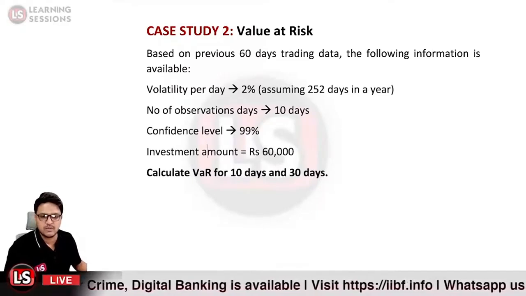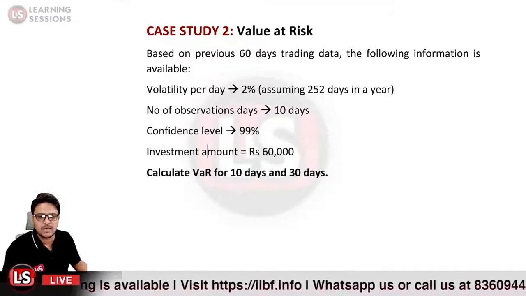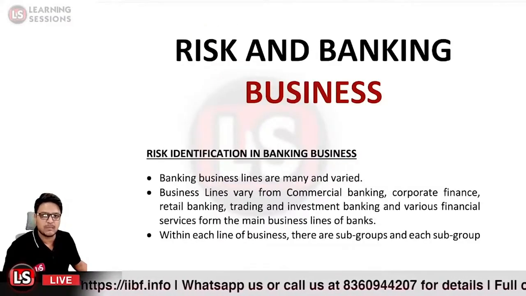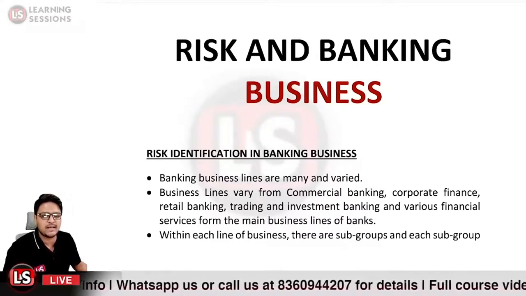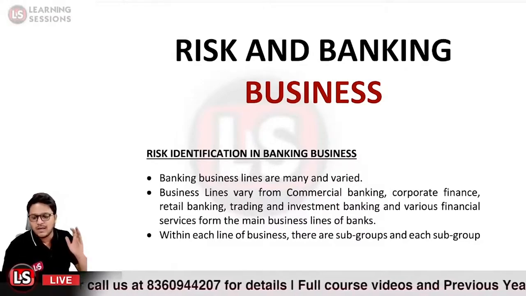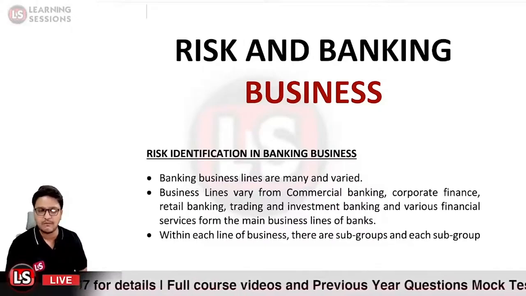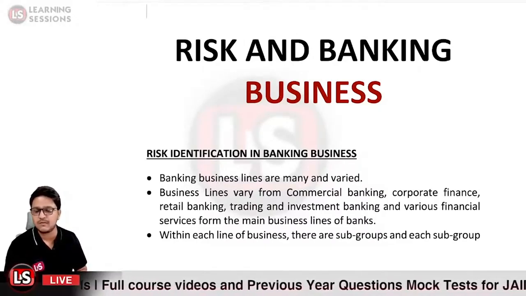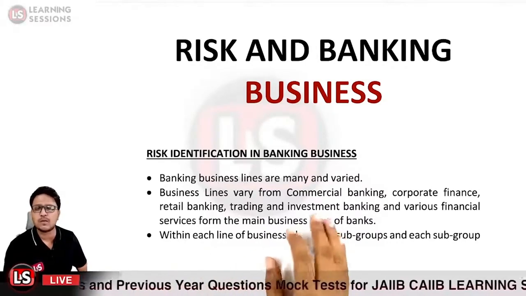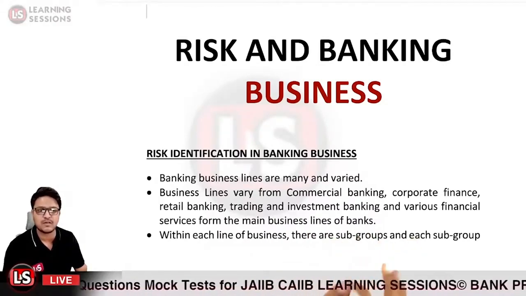Okay, so now let us have a look at another unit, which is related to risk and the banking business. Kindly wait a minute so that I can change the file over here. Okay, so it is related to risk and banking business. As we see, banks work in different dimensions and different areas, with different banking lines and diversity. Business lines vary from commercial banking, corporate finance, retail banking, trading and investment banking, to foreign exchange.